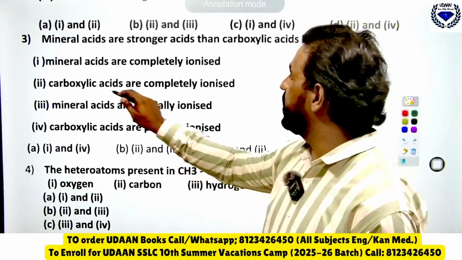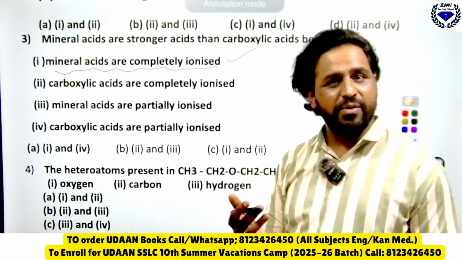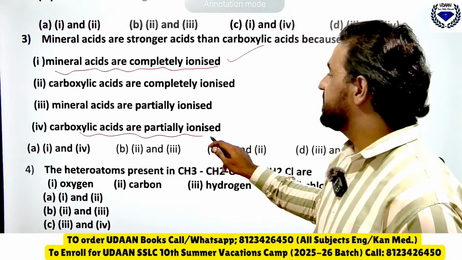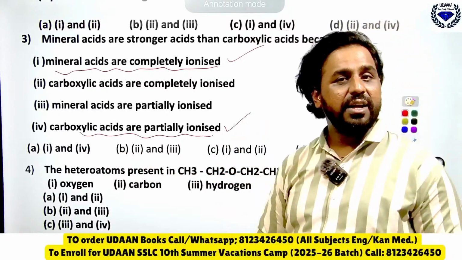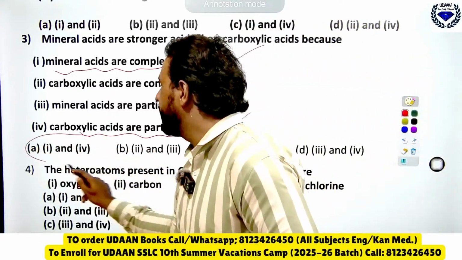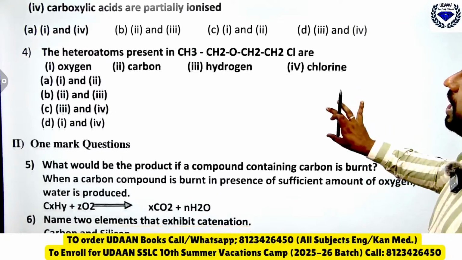See, remember, mineral acids are completely ionized, completely dissociated. Whereas carboxylic acids are weak acids. They are what? Partially ionized. So 1 and 4 is the answer. The right option is what? Option A. Then the heteroatom present in.